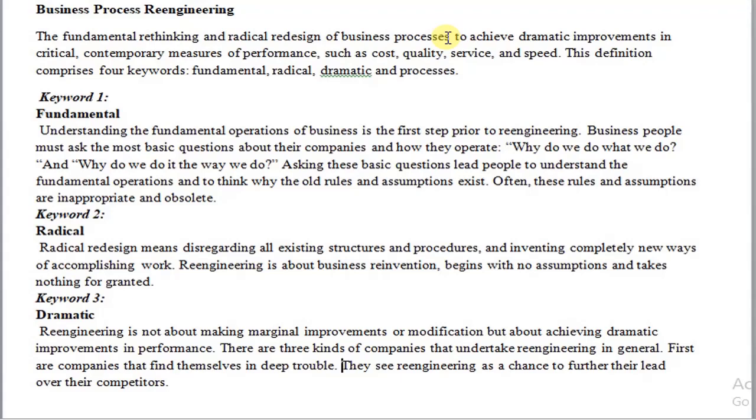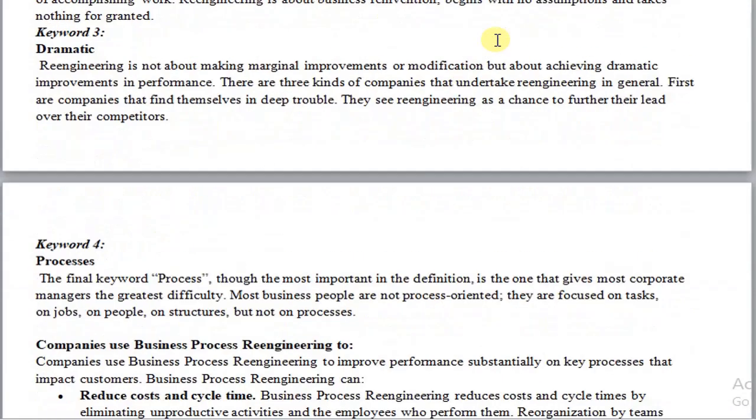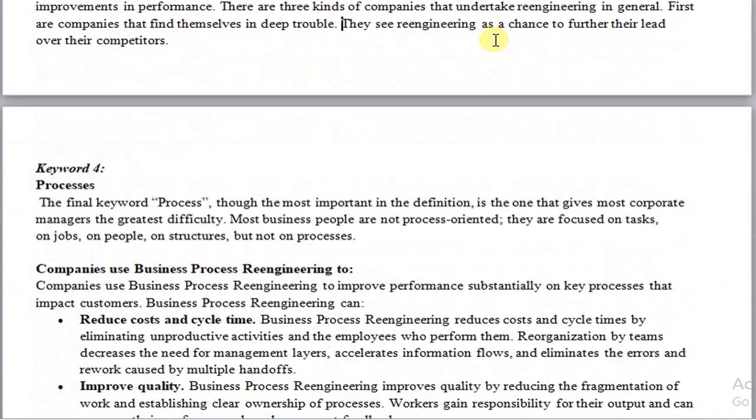Most business organizations will re-engineer their business processes when they find themselves in deep trouble. They see re-engineering as a chance to compete against the competitors. And the last keyword is process. What is a business process?